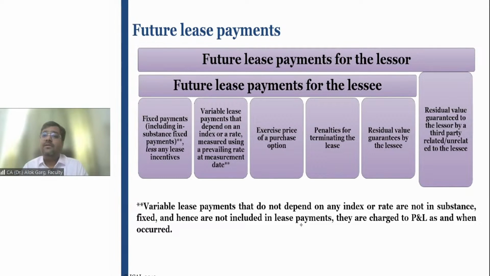Friends, then we have discussed that if both the parties have the termination option, then this termination option period has to be ignored for the purpose of lease term. If only lessee has the termination option, then you need to check whether lessee is reasonably certain that he will not exercise the termination option, meaning he will not terminate the lease.